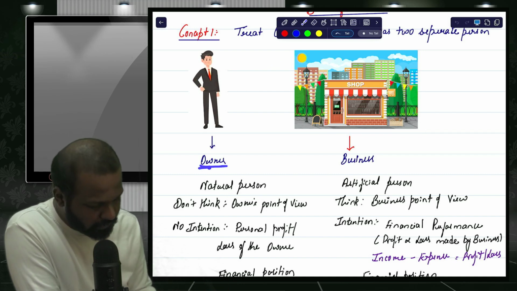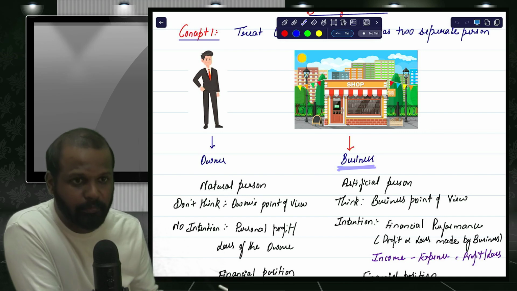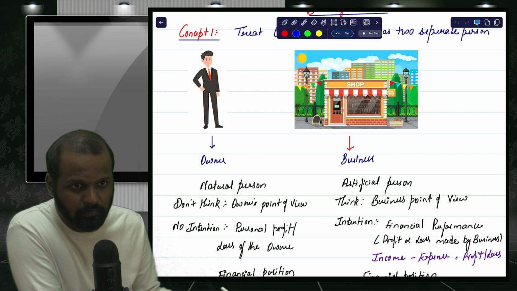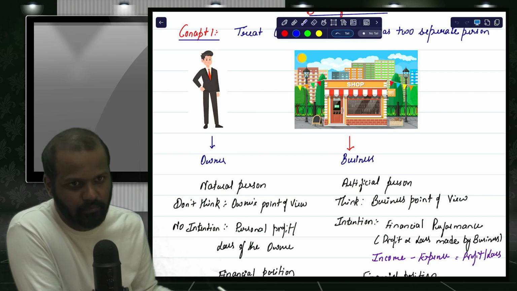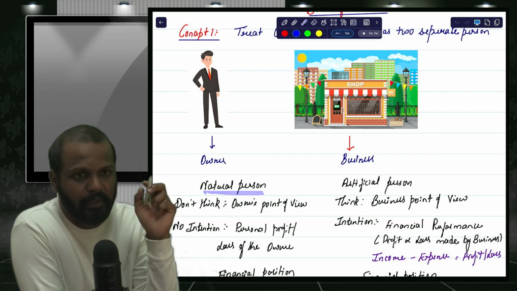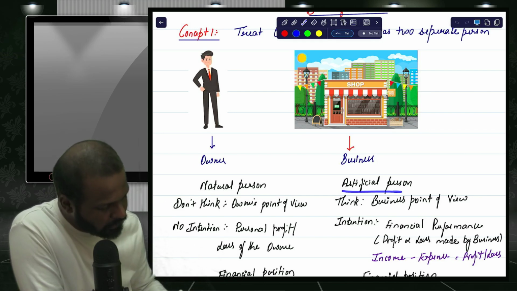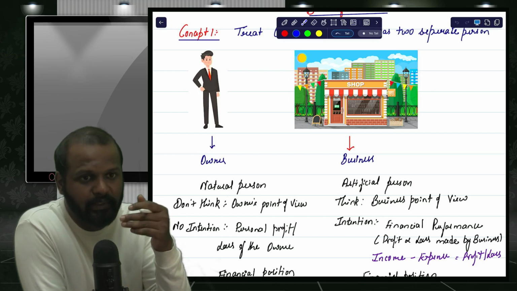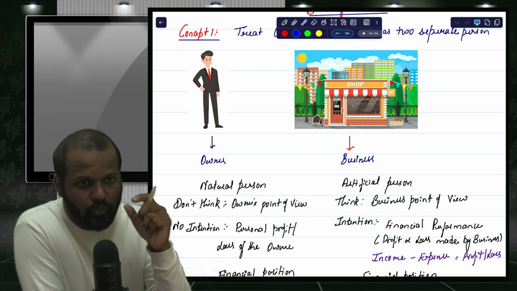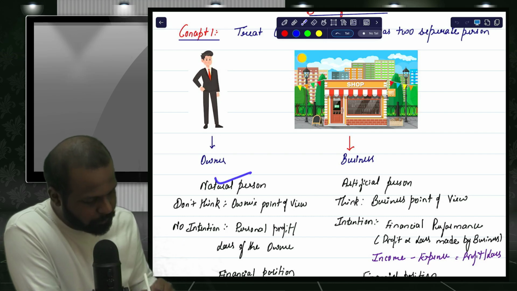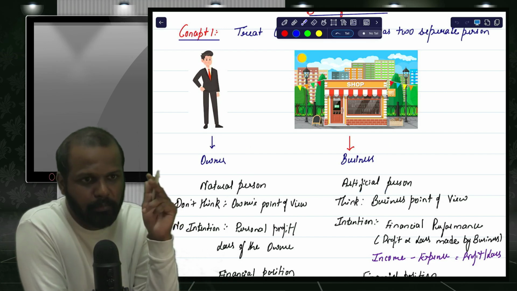A person who is going to start the business is called the owner, and the other person is going to be called the business. So both owner and business are persons, but the owner is called a natural person who has got a natural birth, but the business is going to be called an artificial person. Artificial means we have created it, it is man made. So there are two persons involved. One is the natural person who is the owner, and the other one is the artificial person, which is the business.